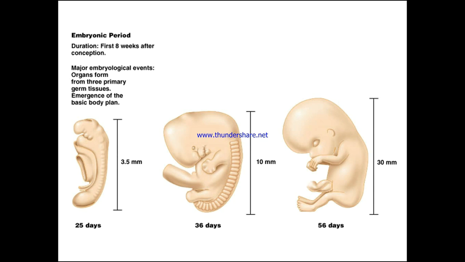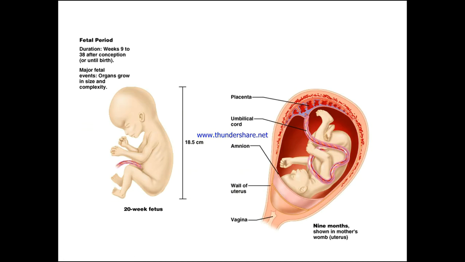So the embryonic period, during the first 8 weeks after conception, we have the major embryological events, which are the organs forming from 3 primary germ tissues and the emergence of the basic body plan. Here we can see from 25 days, 3.5 millimeters, up to 36 days, around 10 millimeters, up to 56 days, 30 millimeters, where we can really start to see the formation of the human form in more detail.